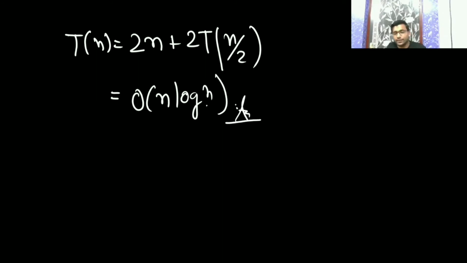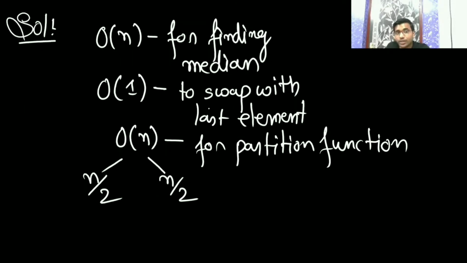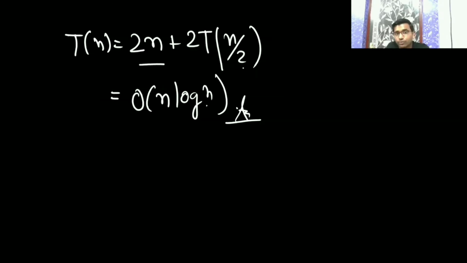Am I clear? Here I am saying that the median of n elements can be found in big O of n time. So big O of n time for finding the median, then swap with the last element, then partition will call big O of n, then n by 2, n by 2. So T of n is 2n plus 2 T of n by 2, which gives n log n. Please let me know whether it is clear or not. Take your time and then try to give me the answer.